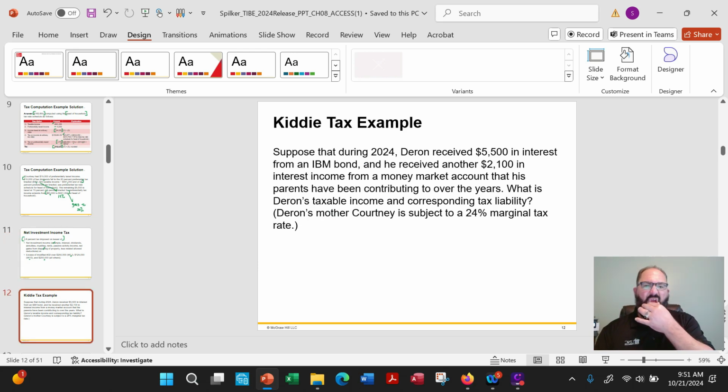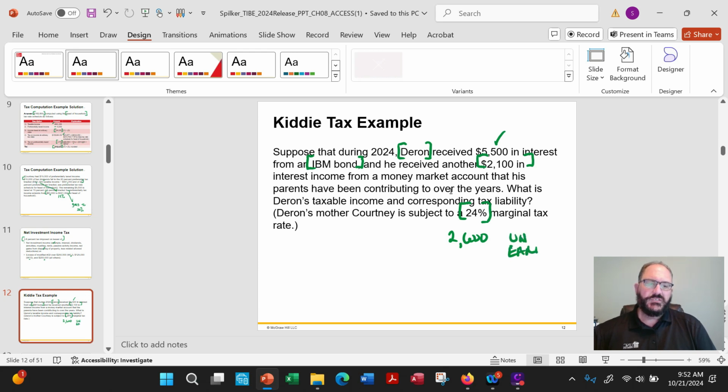Okay, so here, now we're going to take a look at a kiddie tax example. It says during 2024, Duran, I guess that's a child, received $5,500 in interest from an IBM bond, and he received another $2,100 in a money market account that his parents have been contributing to over the years. What is Duran's taxable income and corresponding tax liability? His mother is at 24%. Well, if you remember, the key number here was $2,600 unearned, right? So let's see the calculation.